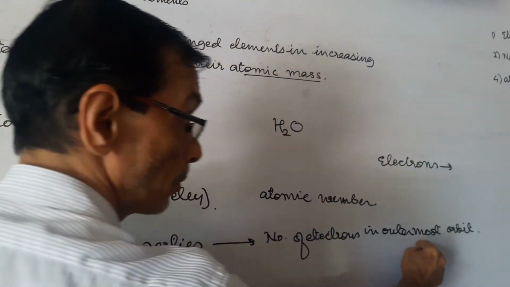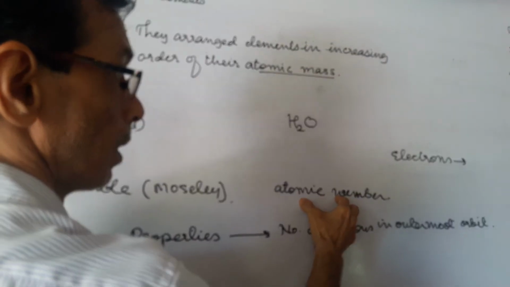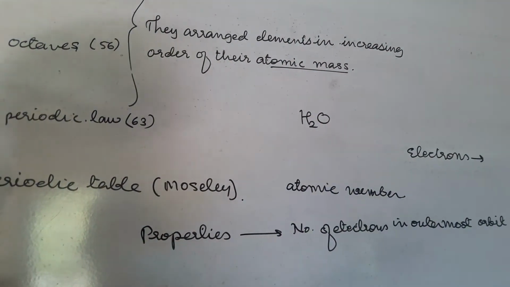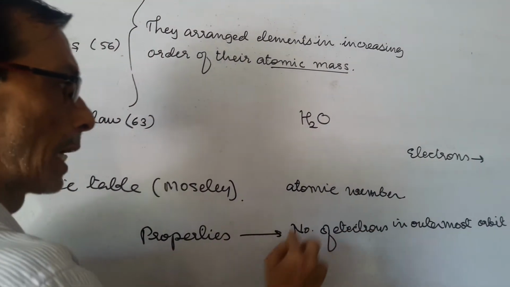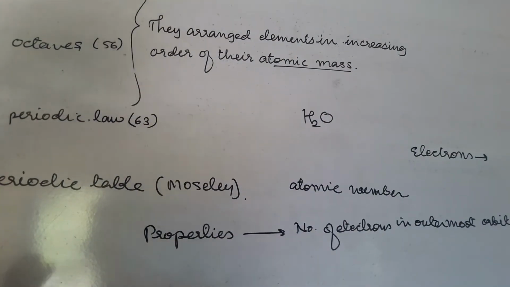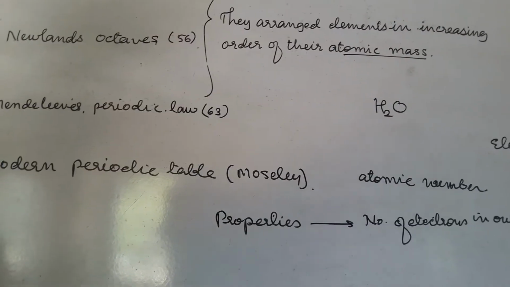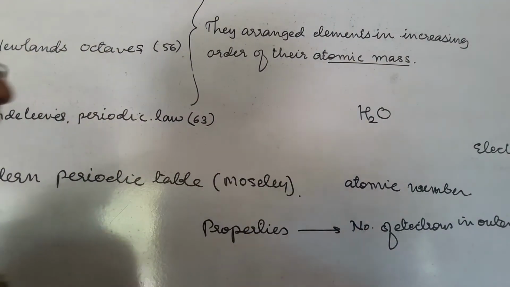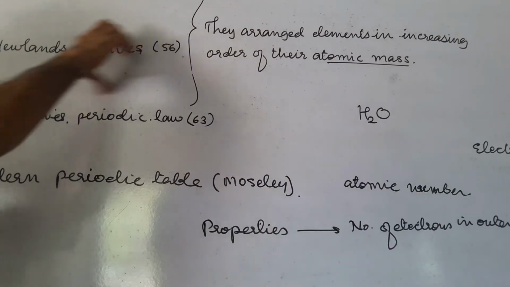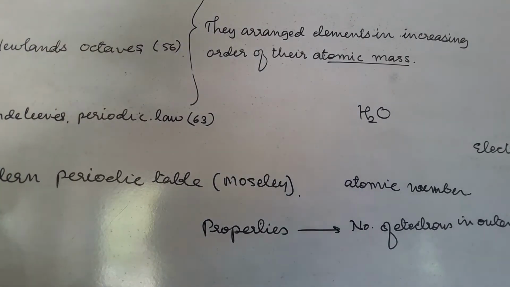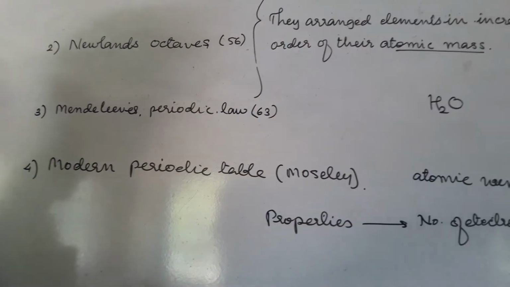So the number of electrons in the atom's orbit determines the properties of the element. To find the number of electrons means finding the number of protons, because electrons and protons are the same in number, and the number of protons is the atomic number. So ultimately, the atomic number is the most characteristic property of the elements, more than atomic mass. But earlier they took atomic mass, and that's why some anomalies, some drawbacks remain in their table. And what drawbacks remain and how they earlier classified the elements, that we'll see first.